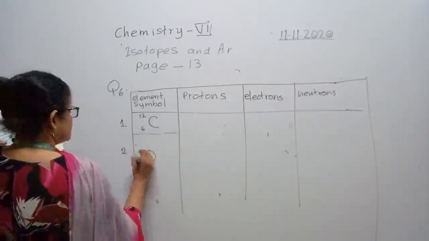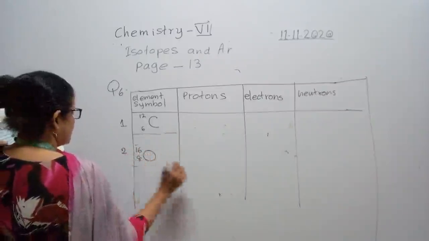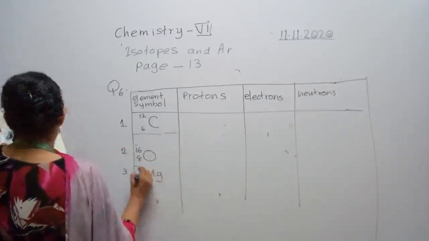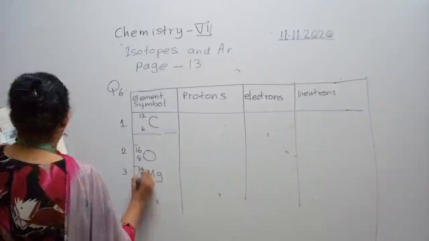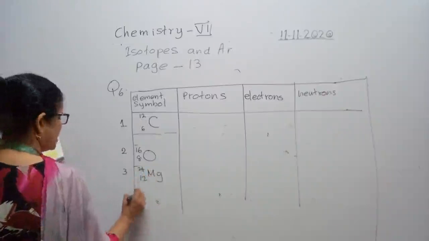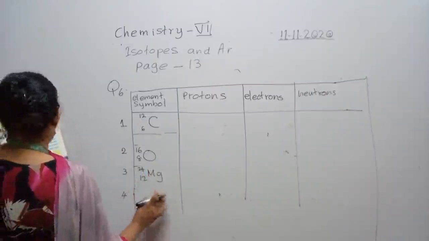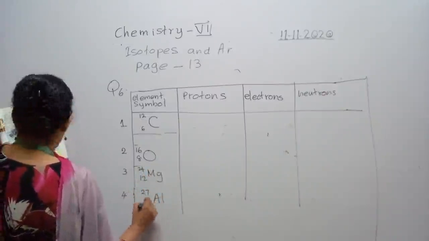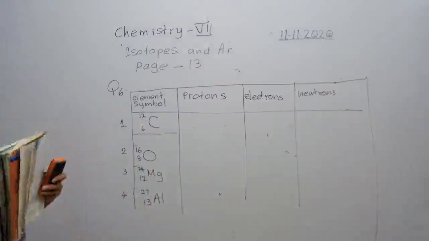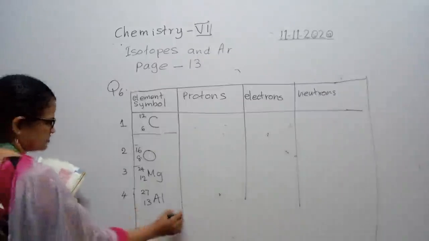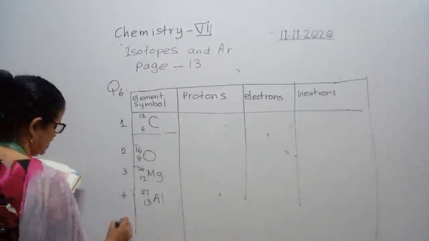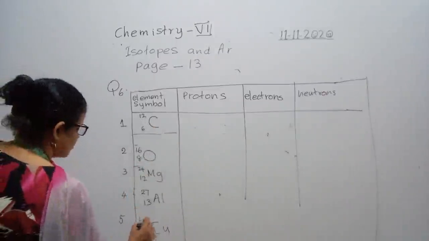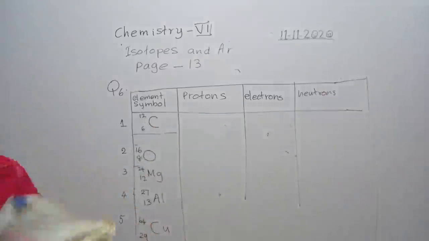Number 2 is oxygen 16, 8. Give one line gap. And number 3, magnesium 12. Clearly write, give one line gap please, otherwise it will be congested in your book. Right. And number 4 is aluminium 27 and 13. Right? If I write down, I think you cannot see the last one. Okay, no problem. I will do the last one up again. The last one is copper 64, 29. Right. Don't worry.